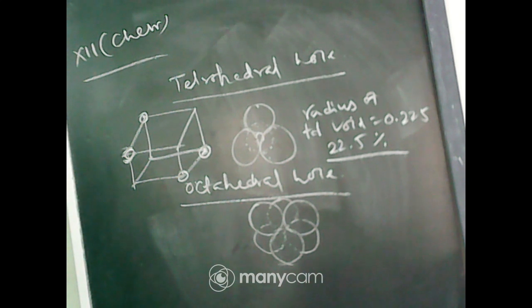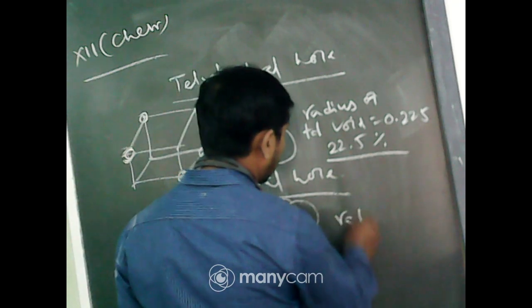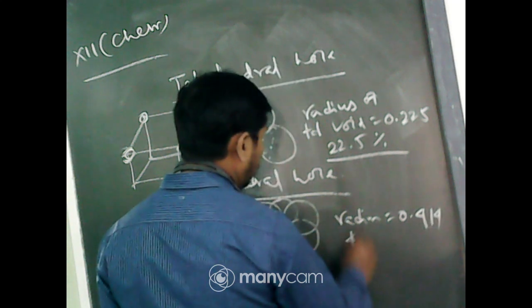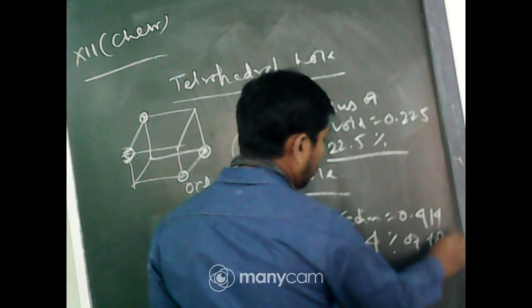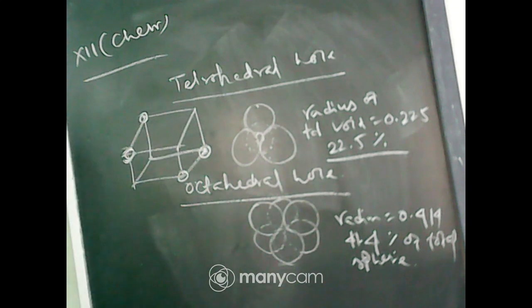it covers 41.4% as compared to that of the sphere. The radius is 0.414, that is 41.4% of the total sphere. Okay, so remember this: the radius of the tetrahedral void is equal to 0.225 and the radius of the octahedral void is equal to 0.414.